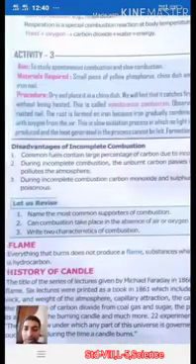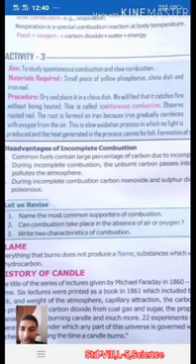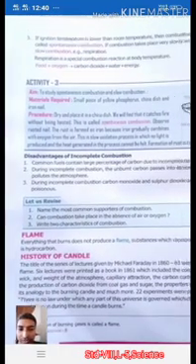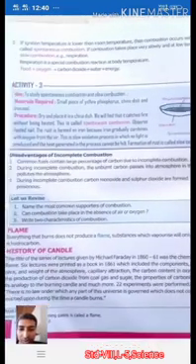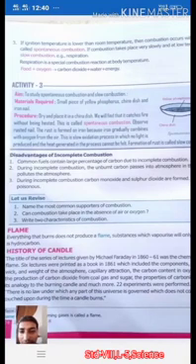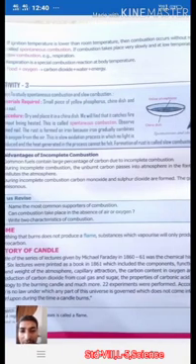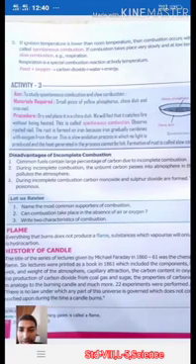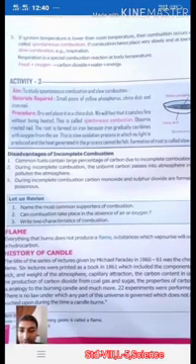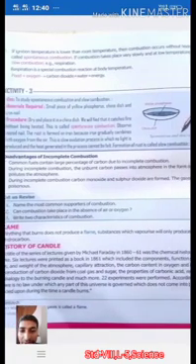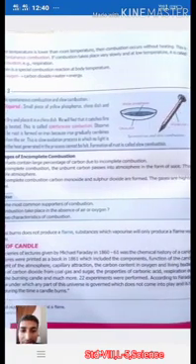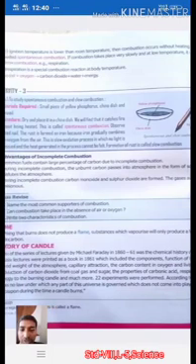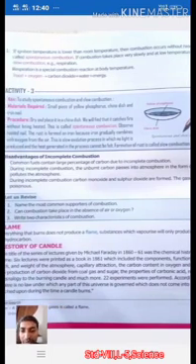Okay, now what are the disadvantages of incomplete combustion? The main one is pollution. Common fuel contains a large percentage of carbon, right? During incomplete combustion, the unburned carbon passes into the atmosphere in the form of soot. This pollutes the atmosphere, right?